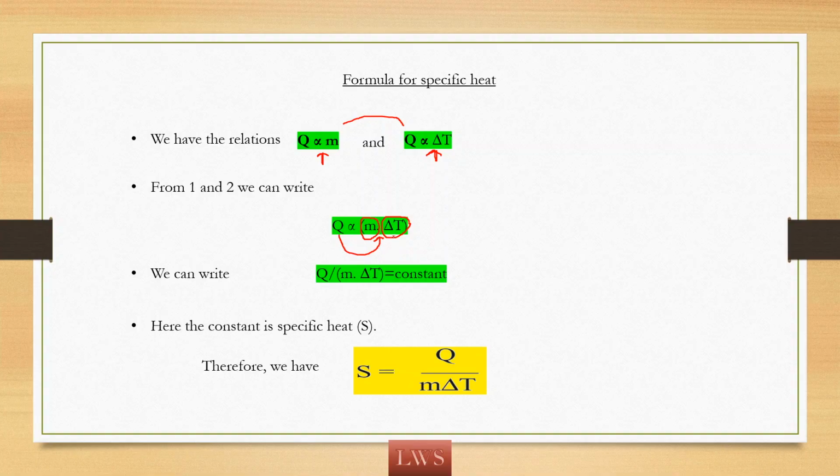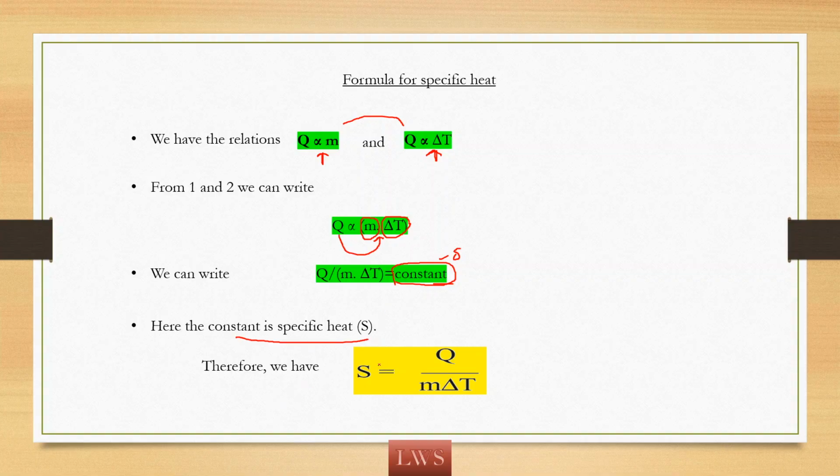So if I get Q and M delta T to the same side, I am getting Q over M delta T is a constant. So this constant here is nothing but the constant heat required by a material for change of its temperature. It is nothing but specific heat S. So here this constant is specific heat S.